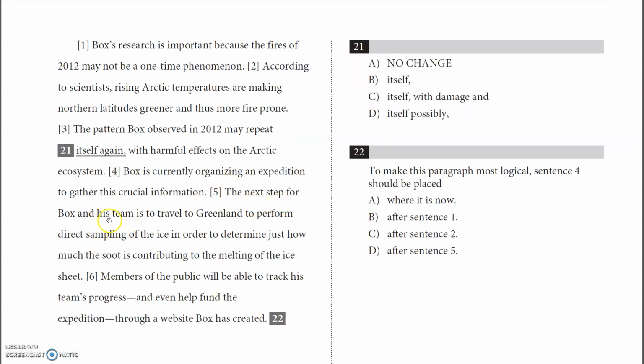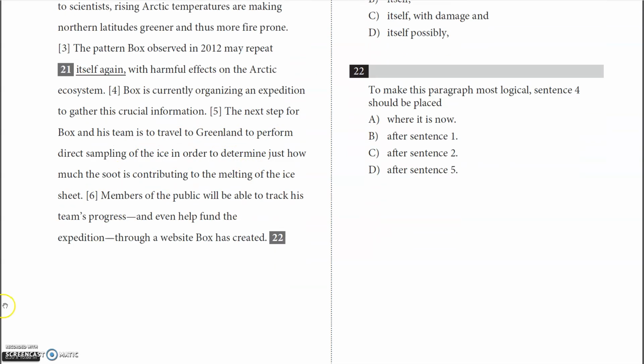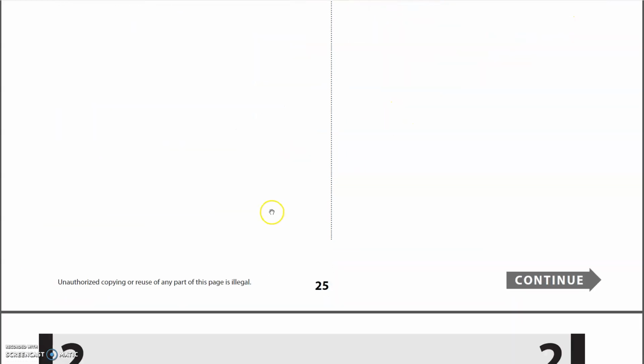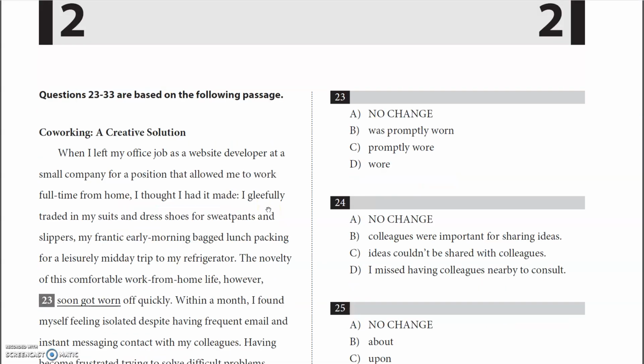The next step for Box and his team is to travel to Greenland to perform direct sampling of the ice in order to determine just how much the soot is contributing to the melting of the ice sheet. So now, if you put Box is currently organizing an expedition, it fits because they already have a plan of traveling. The team is traveling, yes. So the answer should be D. And that's the answer for this. You should place it here. I will continue with the next two passages in the next video.